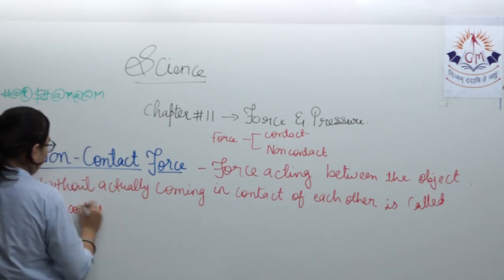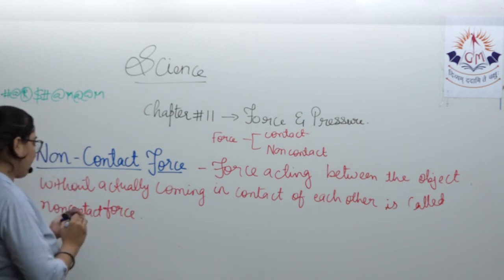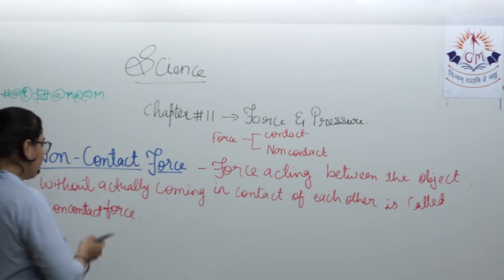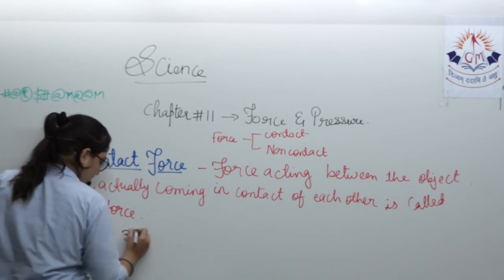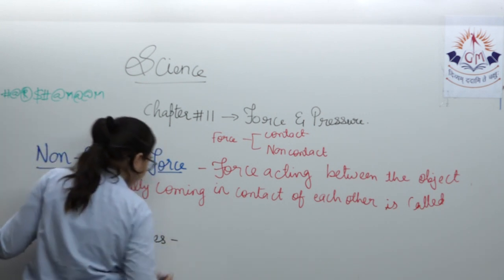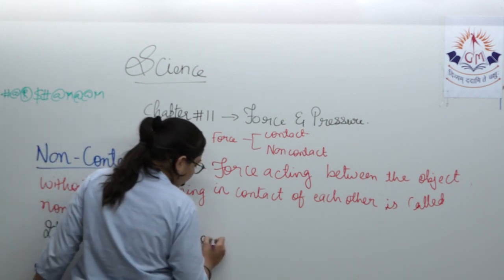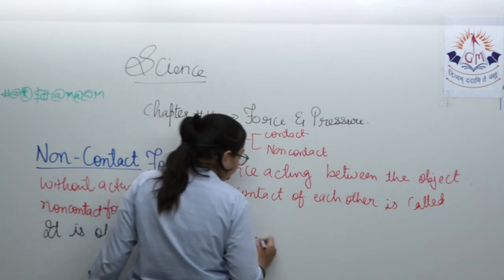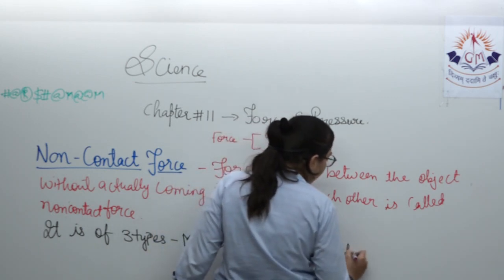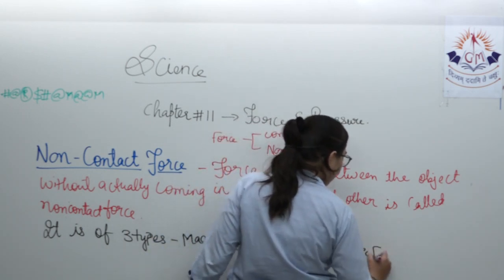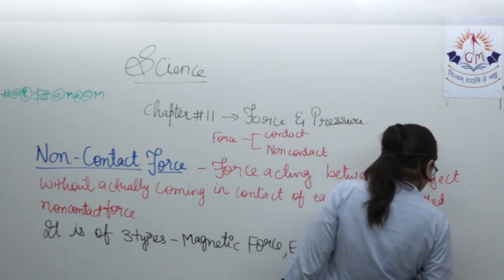And this non-contact force is of three types. Which are those three types? The three types are: the first one is magnetic force, electrostatic force, this is new for you, and gravitational force.